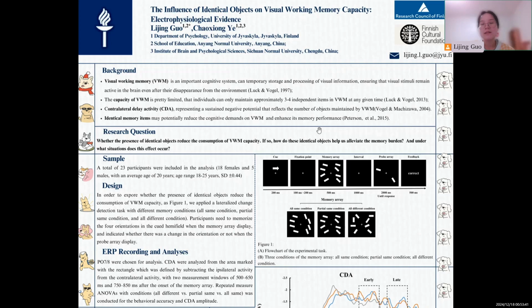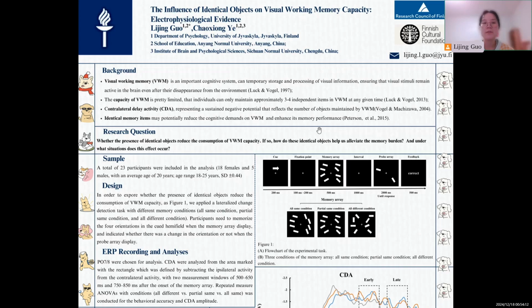And talking about the limited visual working memory capacity, in our daily life we do not always need to remember independent or different items. Sometimes identical objects will be present in our visual range. Our experience tells us that identical memory items may potentially reduce the cognitive demands on visual working memory and enhance memory performance.